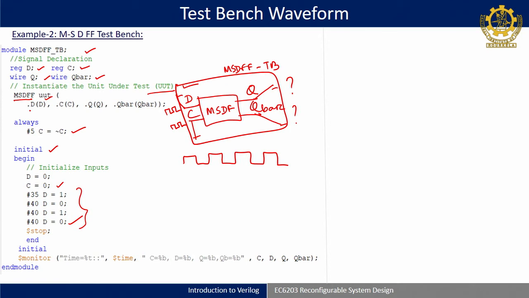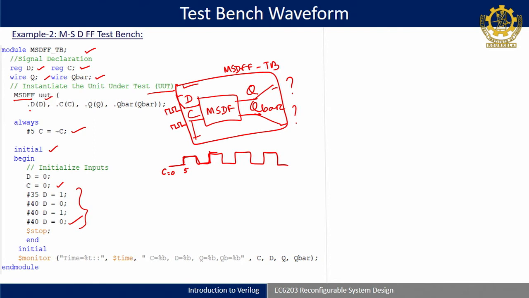So you write always #5 C = ~C, which means initially I assume that C is 0. After 5 time units, C becomes not of C, so C becomes 1, and it is a continuous loop. Again after 5 time units it becomes 0, then 1, 0, 1. So the clock is generated, understood. This is one way of generating the clock in the test bench waveform.